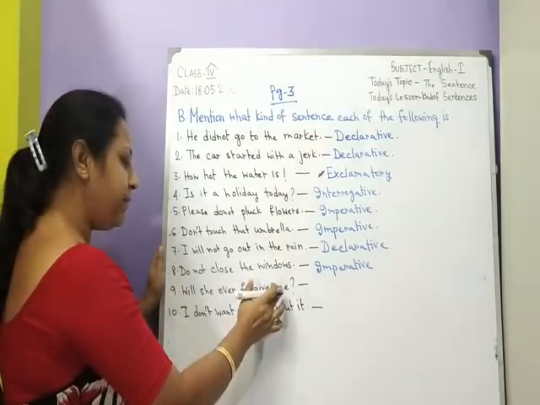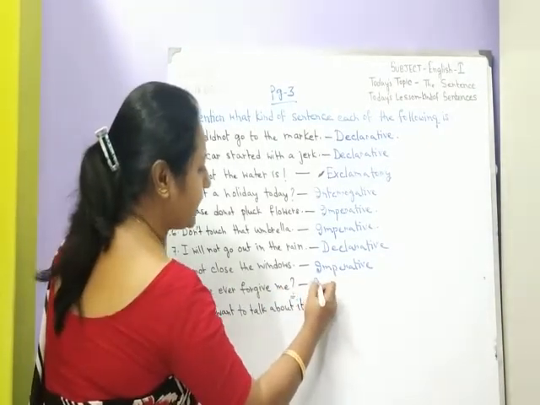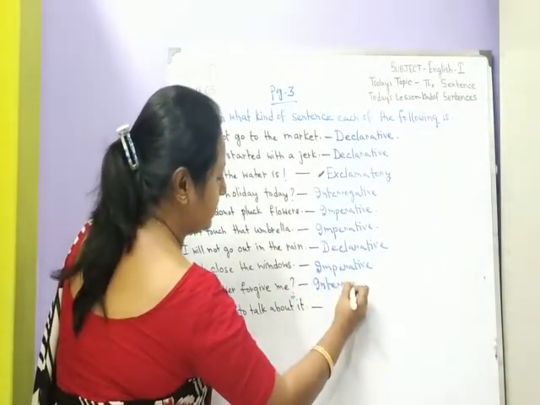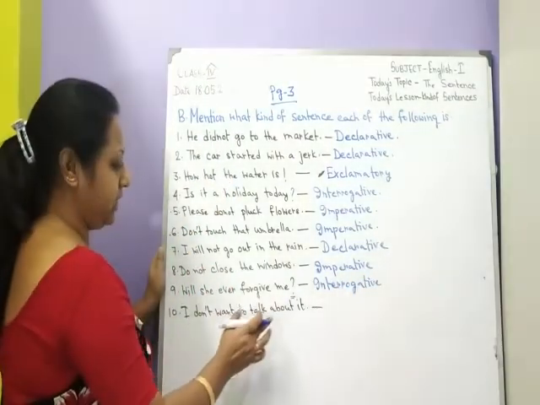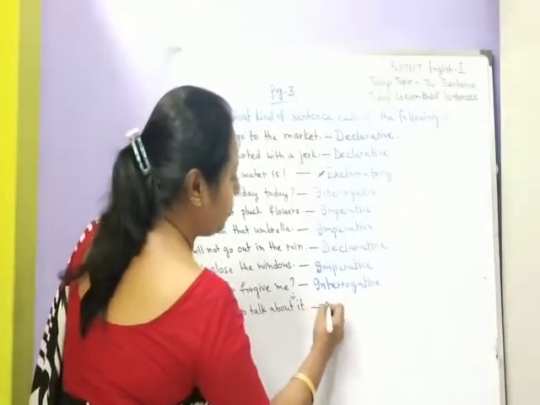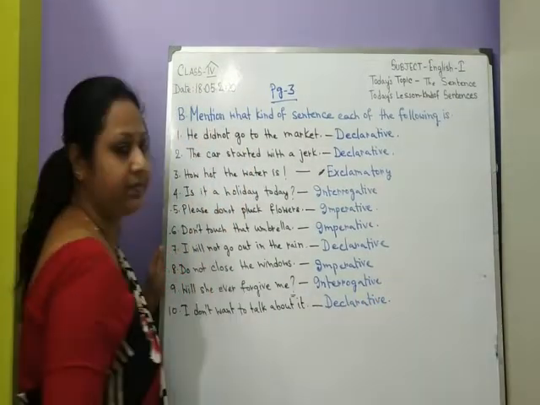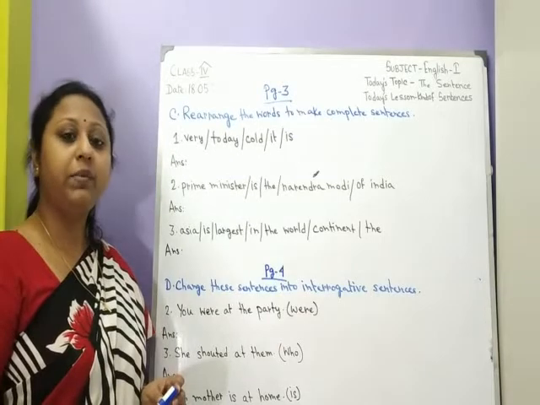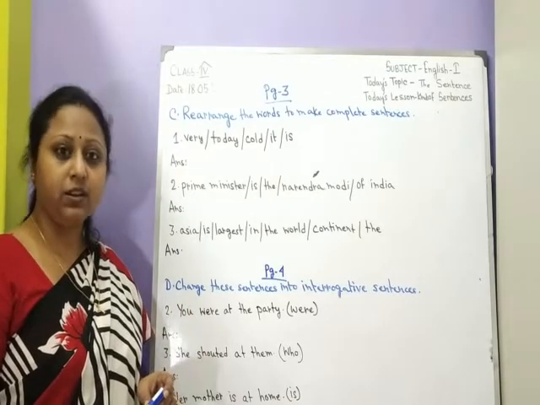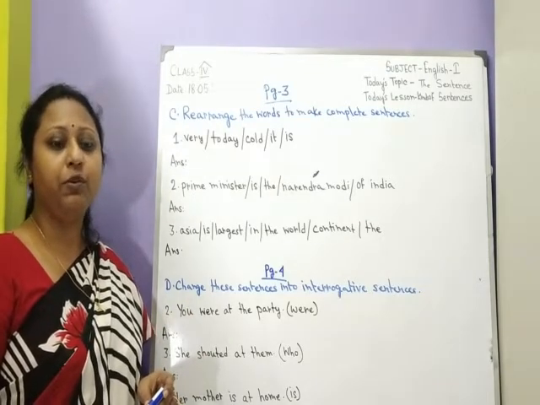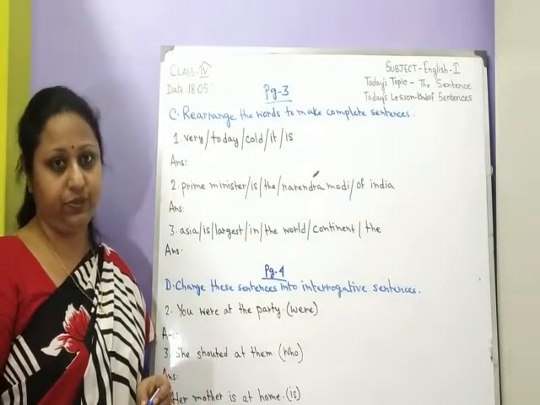Will she ever forgive me? It's a question and there is also a question mark. So it is an interrogative sentence. I don't want to talk about it. It is a statement and so it is a declarative sentence. From now onwards, from each exercise, I will be solving some sentences and the rest is done for you, which will be provided to you in the form of PDF along with this video.